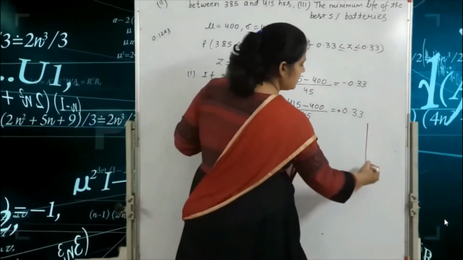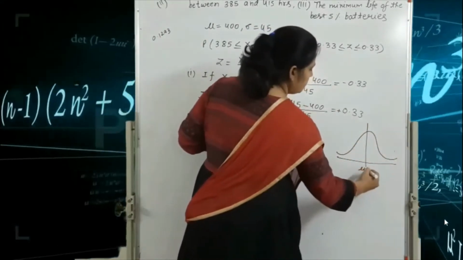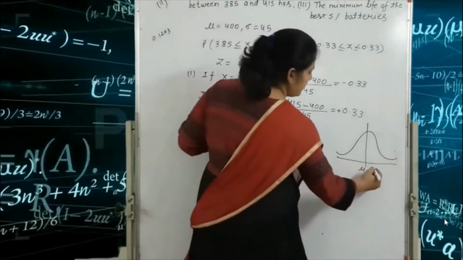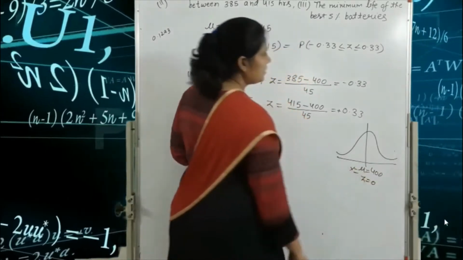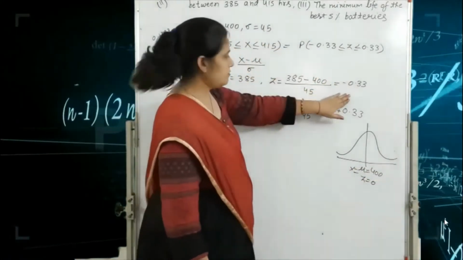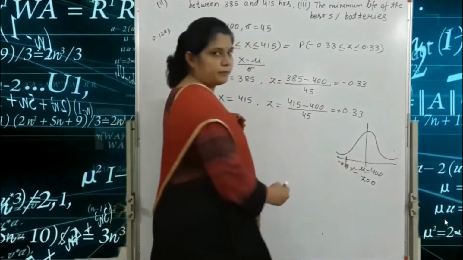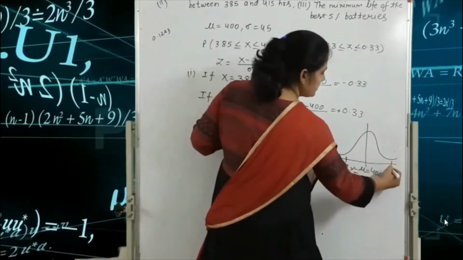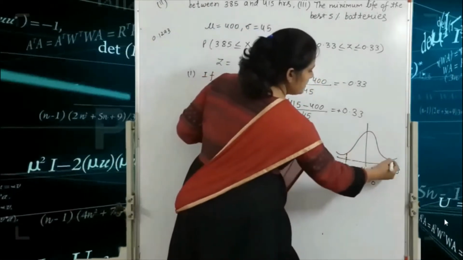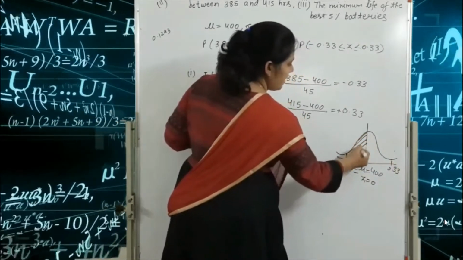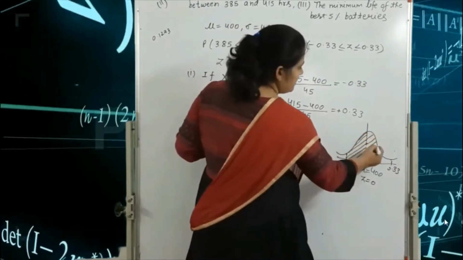So we write here this term. Here mu is equal to 400, that means x, so z is equal to 0. We have two values, minus 0.33 and plus 0.33, written here as approximate values. Okay, so we find this shaded area, that means we find the probability of this shaded area.